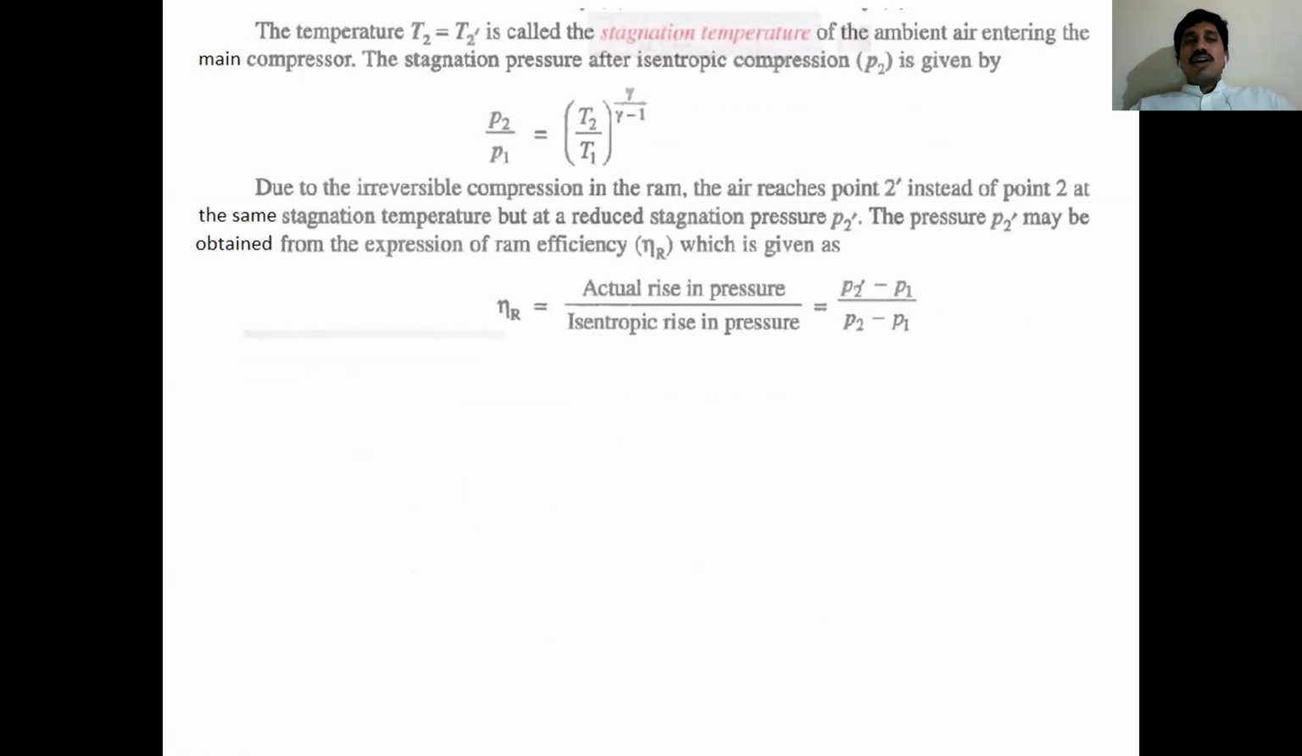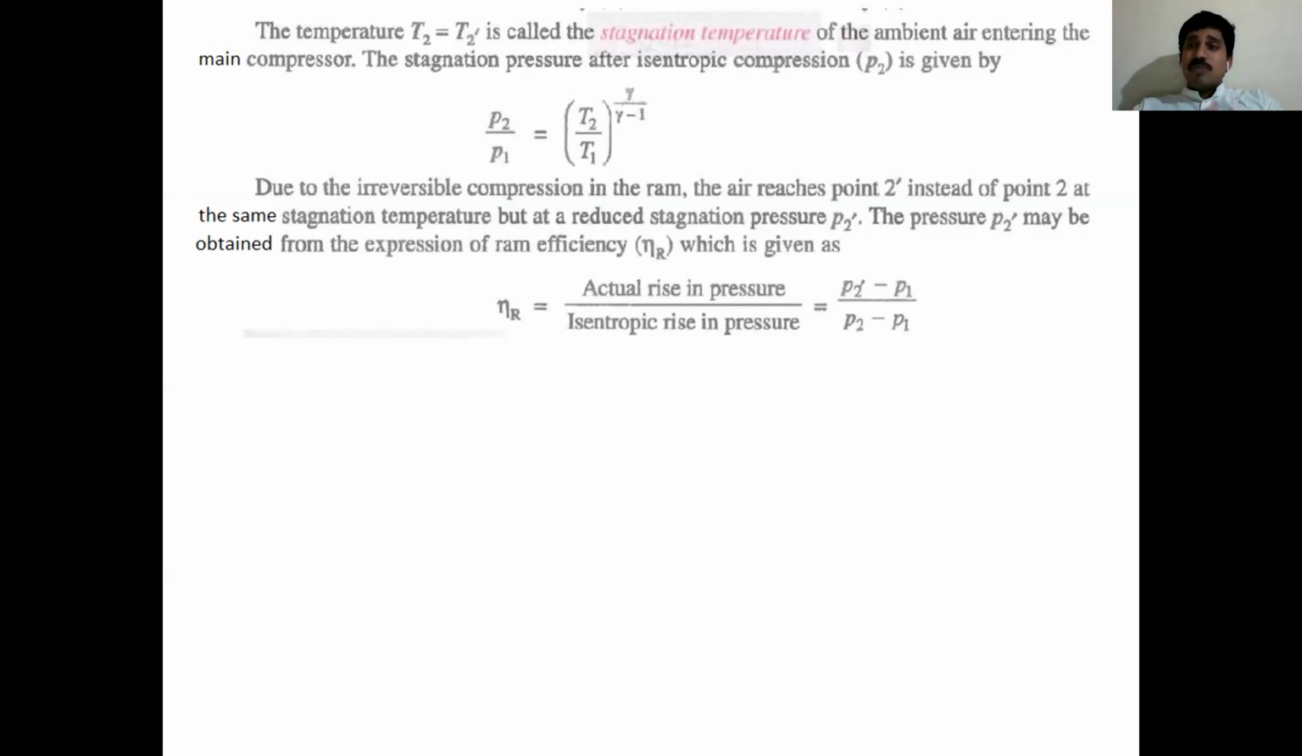Here I'm going to continue the ramming process. T2 is equal to T2 dash, which is also called the stagnation temperature. Just now I told you about the stagnation pressure. If you want to determine stagnation pressure, for the isentropic theoretical process, P2 by P1 is equal to T2 by T1 power gamma by gamma minus 1.